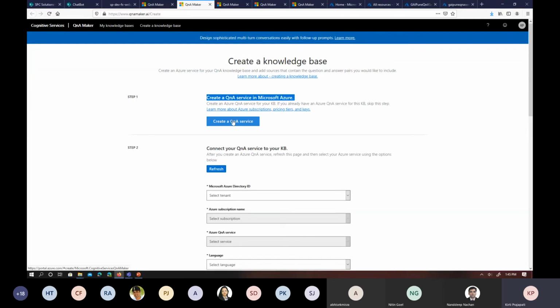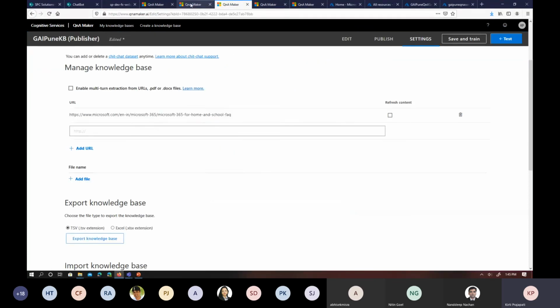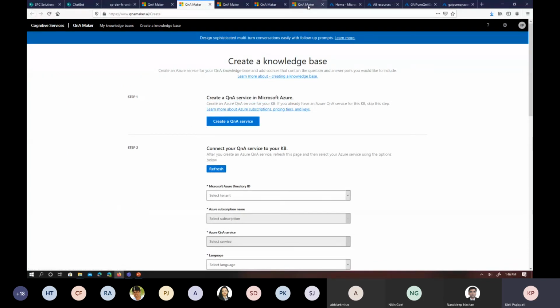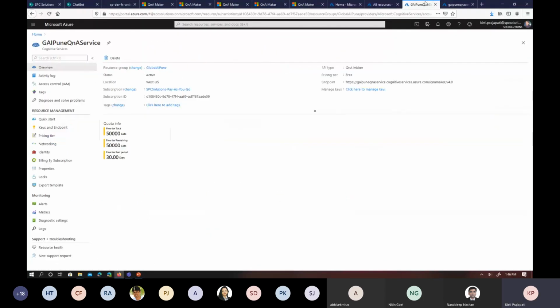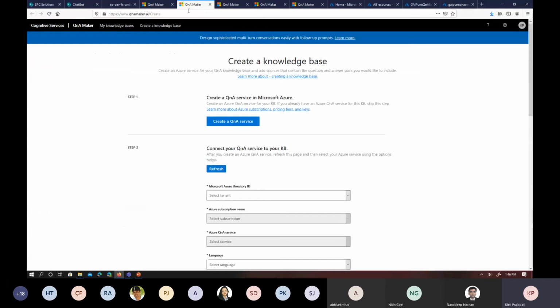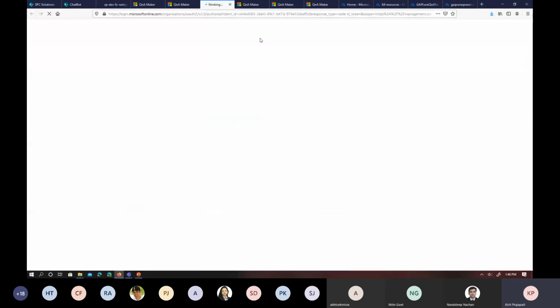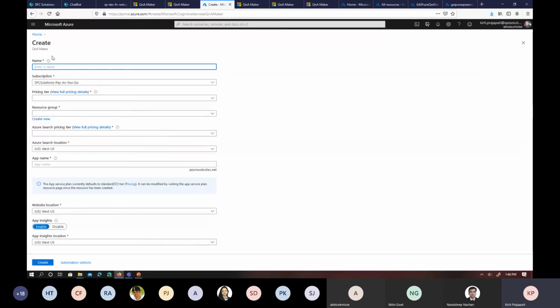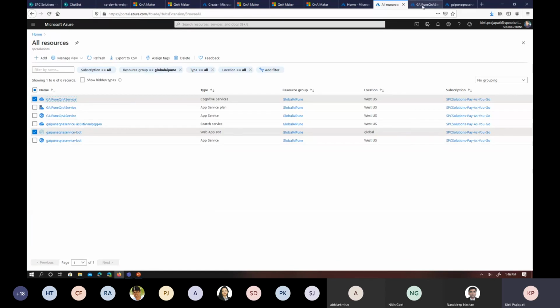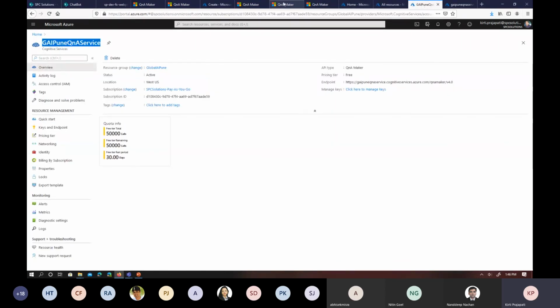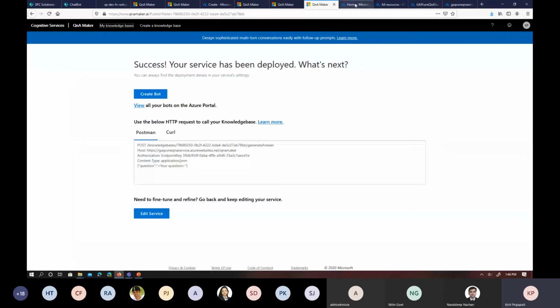Once you click on create a Q&A service, it will redirect you to the Azure portal, and you have to create your Q&A Maker service. I already created that with the name GAI Pune Q&A service, but let me click on this button just to explain how the input form looks. Here you can give your Q&A Maker service name. In this case, I am using GAI Pune Q&A service, but you can name it anything.